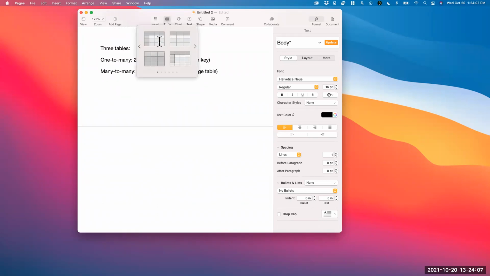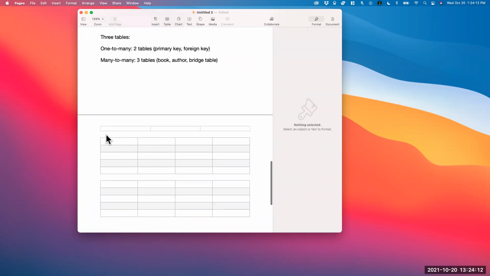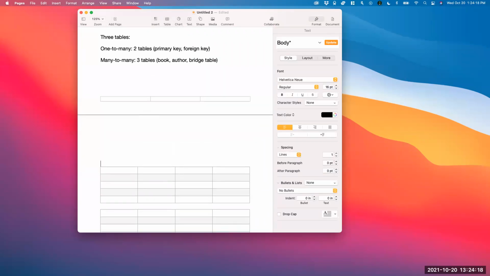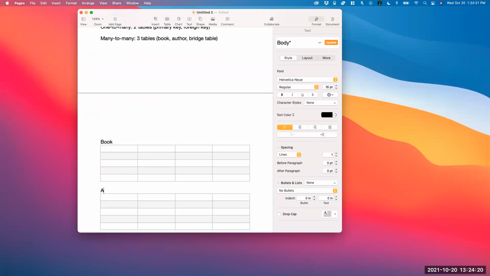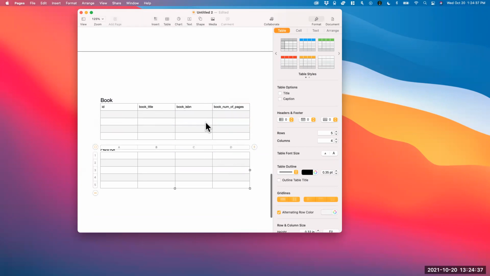I'm gonna create three tables. I'm gonna create two first, the book and the author. So let's call this book, and let's call this author. Of course, we have an ID here. We have a book title, maybe book ISBN, and maybe number of pages. We don't want to talk about authors yet. So again, we have 1, 2, 3, 4. It doesn't really matter what the books are. I don't want to spend too much time here. Let me center all of this.